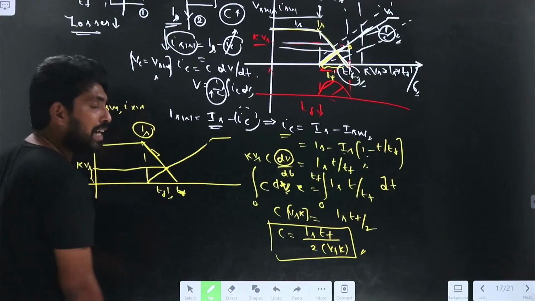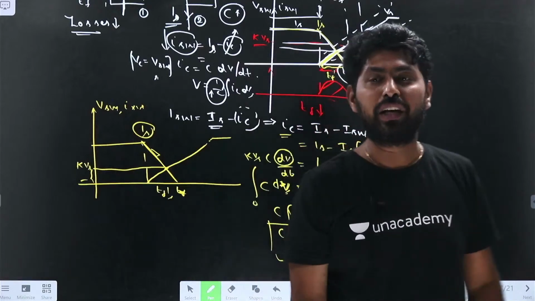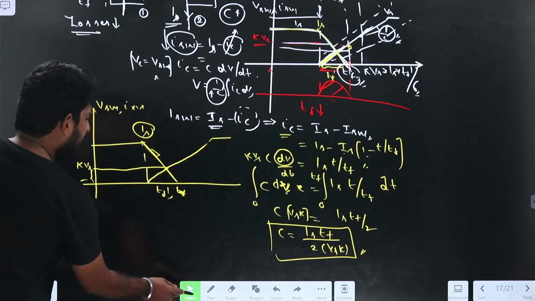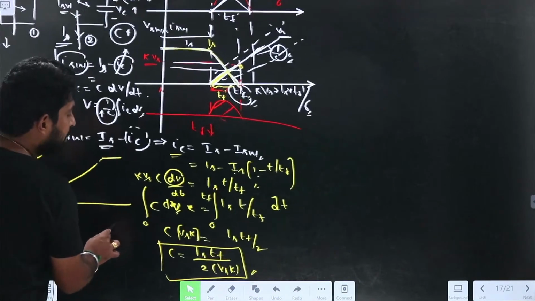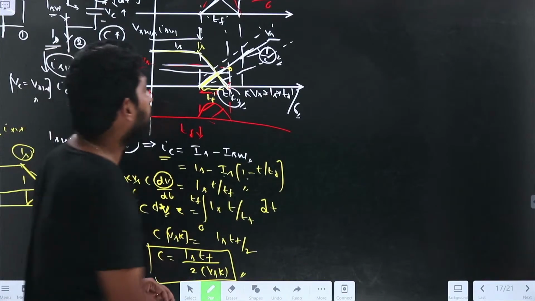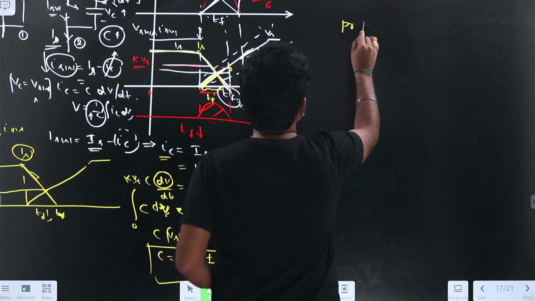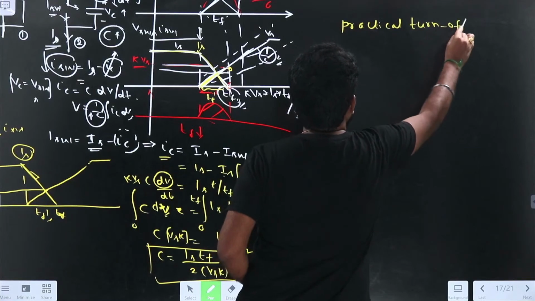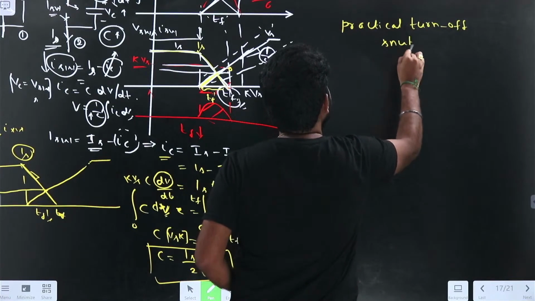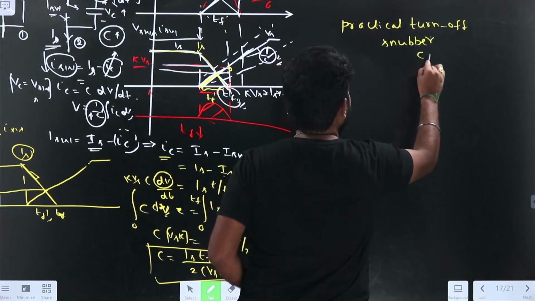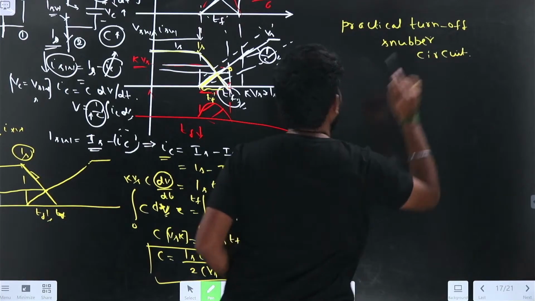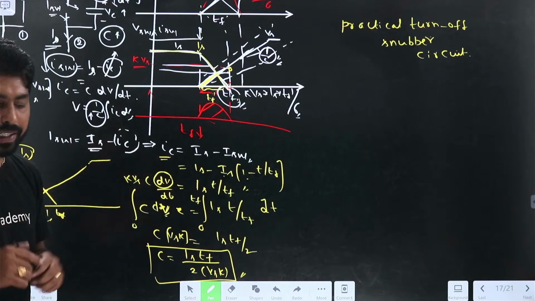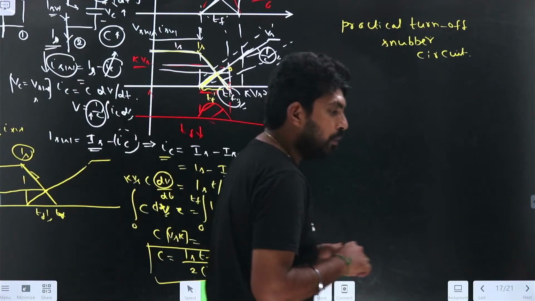So if I take the practical snubber circuit, it will be different. So why will it be different? Let us see. If I take the practical circuit, let me draw the practical turn-off snubber circuit also. We have drawn the basic snubber circuit. If I draw the practical turn-off snubber circuit, let us see how it would be. So why do we have to go for the practical turn-off snubber circuit? Let us see.